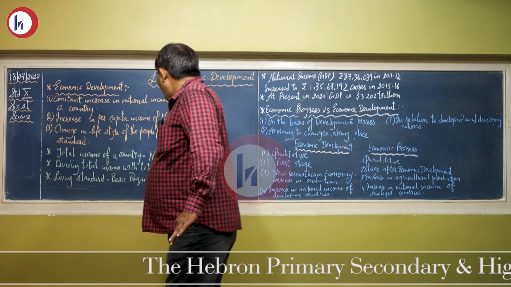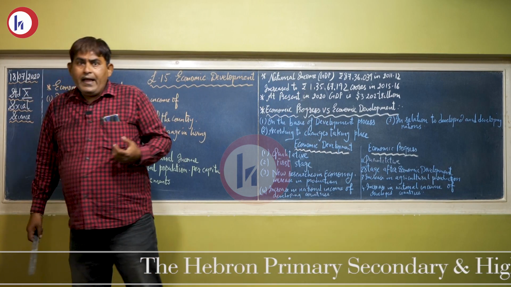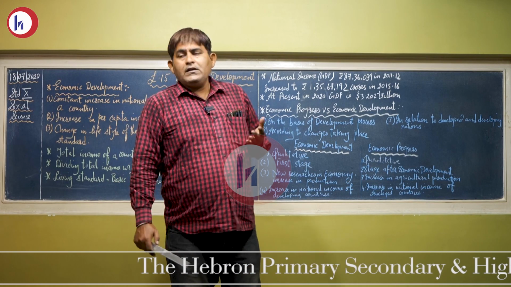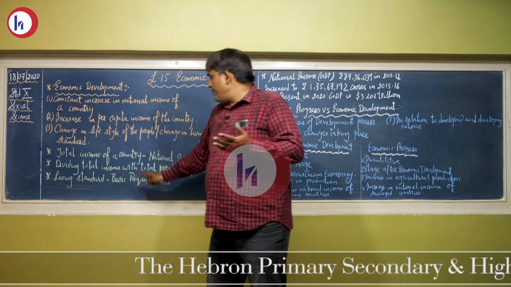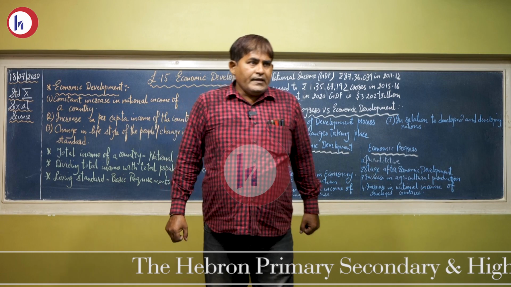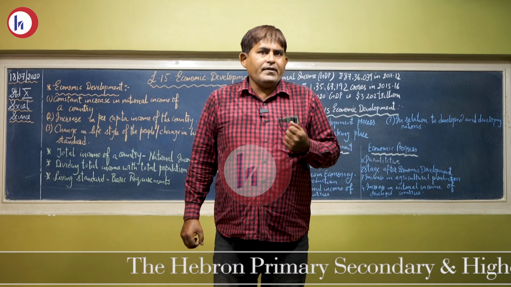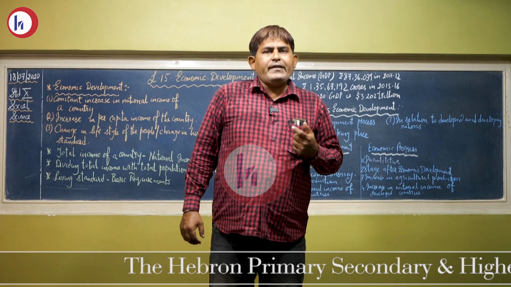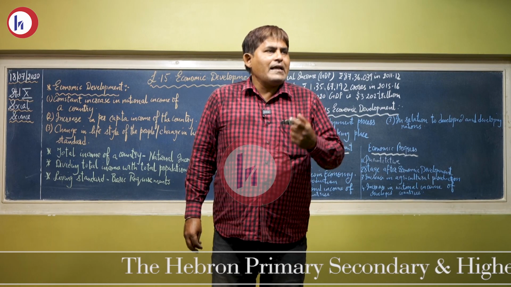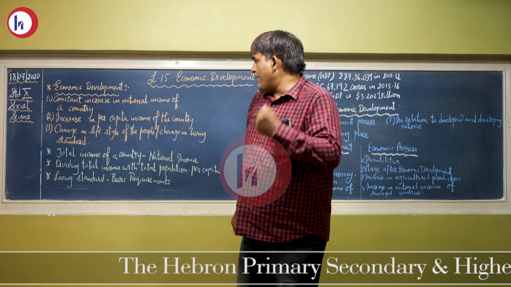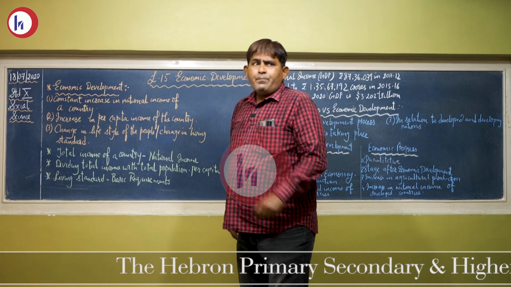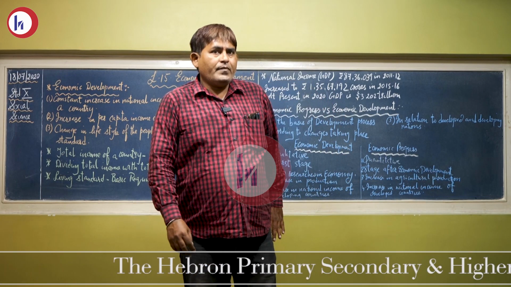Now, what do you mean by national income? National income means total income of a country. I am repeating, total income of a country is termed as national income of the country. What do you mean by per capita income?